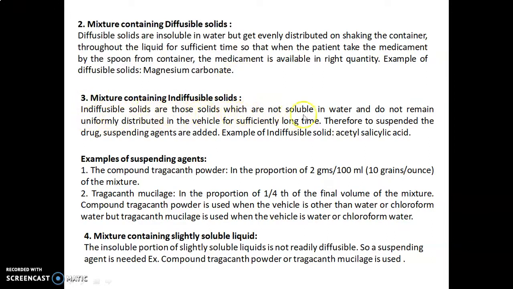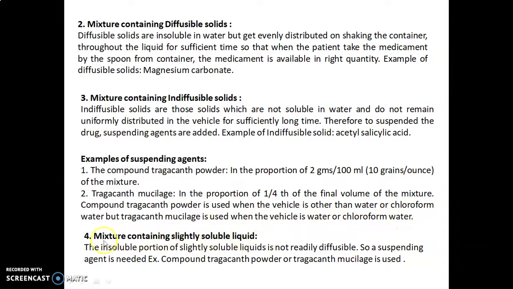Indiffusible solids are those solids which are not soluble in water and do not remain uniformly distributed in the vehicle for a sufficiently long time. Therefore, to suspend the drug, suspending agents are added. An example of an indiffusible solid is acetyl salicylic acid, that is aspirin. Examples of suspending agents: compound Tragacanth powder in the proportion of 2 grams per 100 ml, that is 10 grains per ounce of the mixture, and Tragacanth mucilage in the proportion of one-fourth of the final volume of the mixture. Compound Tragacanth powder is used when the vehicle is other than water or chloroform water, but Tragacanth mucilage is used when the vehicle is water or chloroform water.